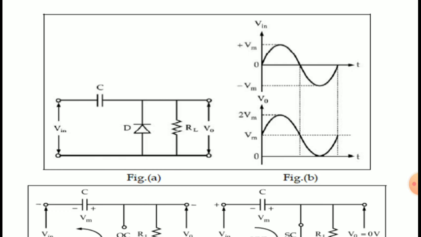Here the resistor is replaced with the capacitor, and the diode remains the same. The input waveform is the same sinusoidal wave with maximum plus Vm and minus Vm values respectively.